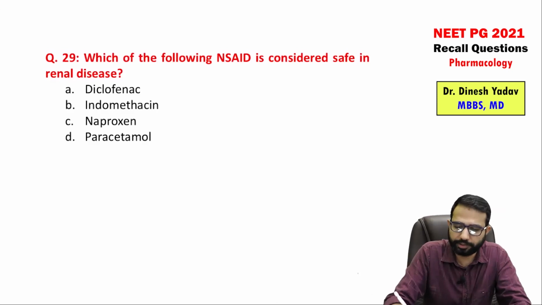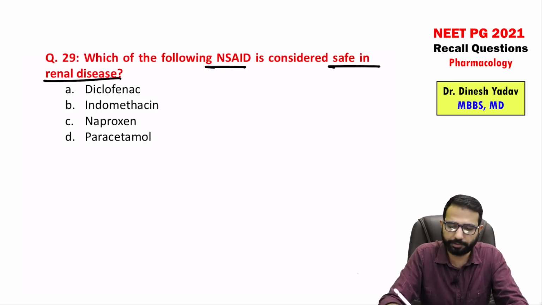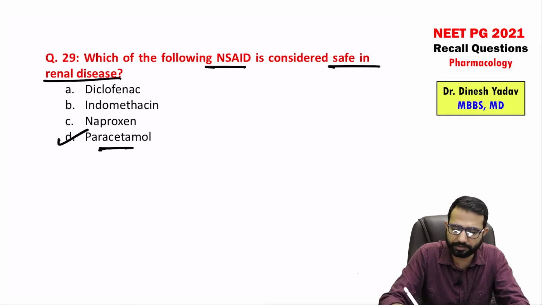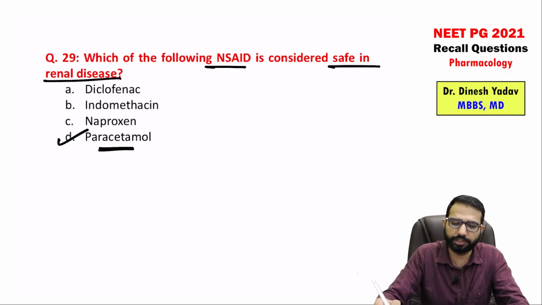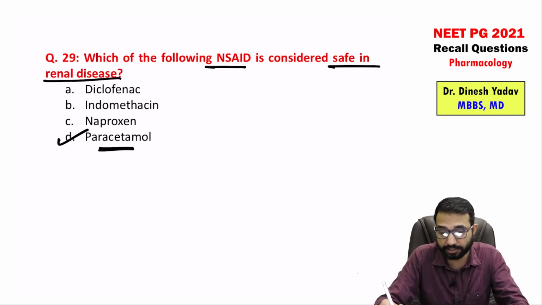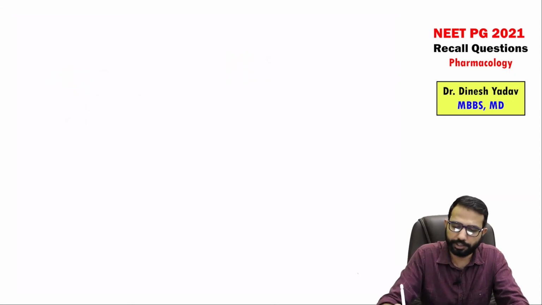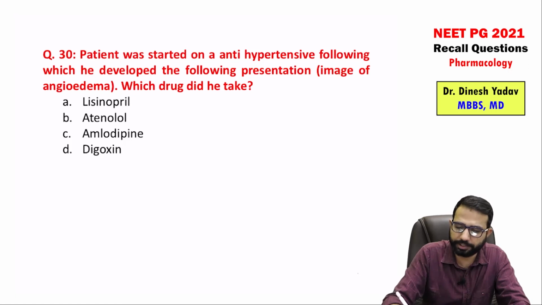Then which of the following NSAIDs is considered safe in renal disease? So again, direct question from Pharma. So all these are NSAIDs, but out of these, paracetamol is the safest, right? No kidney problem, right? It is safer as compared to others. I would not say there is no kidney toxicity, but some, right? Safest is paracetamol.